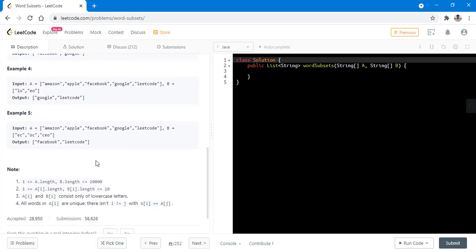The note given in the problem states that the length of the two arrays will be up to 10,000. A and B will only contain lowercase letters. All the words in A are unique, and the length of each word in either A or B will be at most 10. Now let's see what the question is about and how we can solve this.